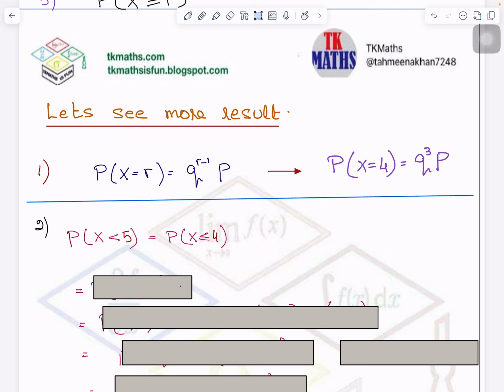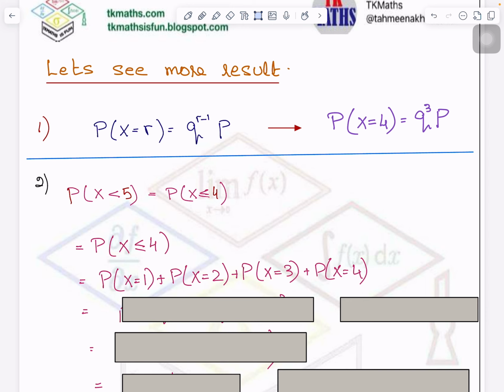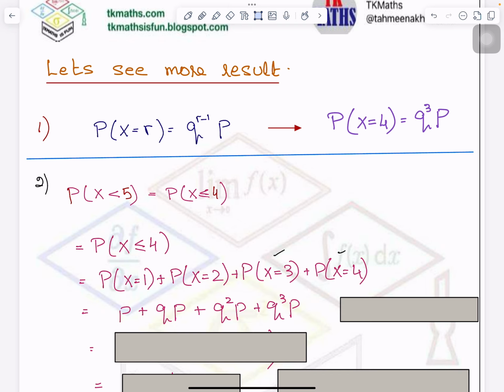So when we are solving this, we are finding the probability that the success happened either the first time, or the second time, or the third time, or the fourth time, right? This means you will apply the formula for each one of them and add up the answers. I'm applying basically the formula which we have just found in the above example and in the previous video also. So I have applied it here.